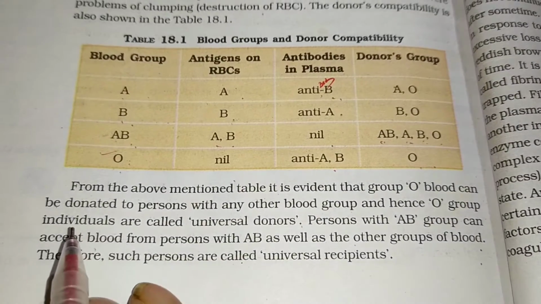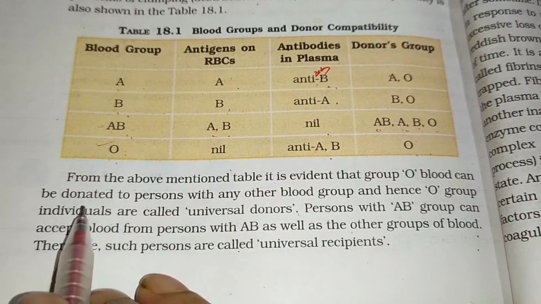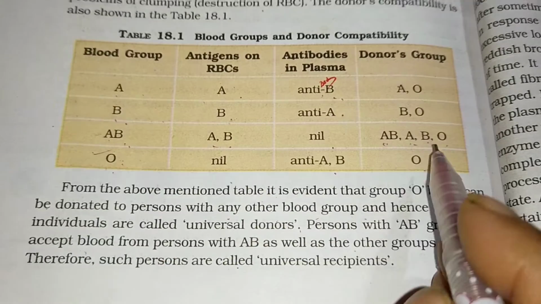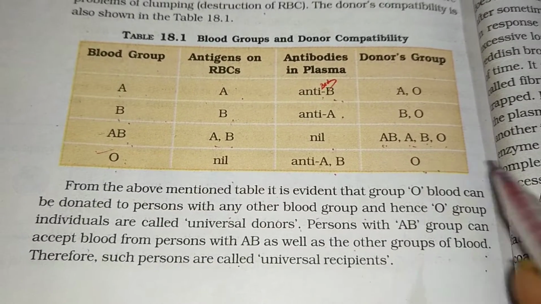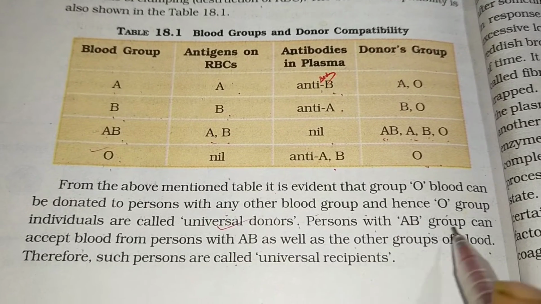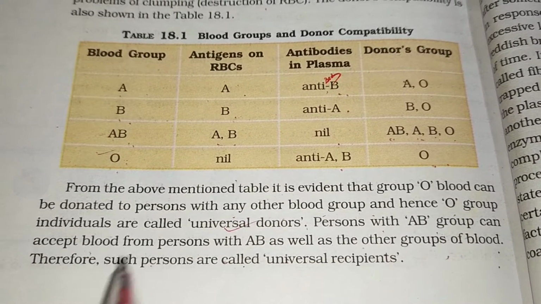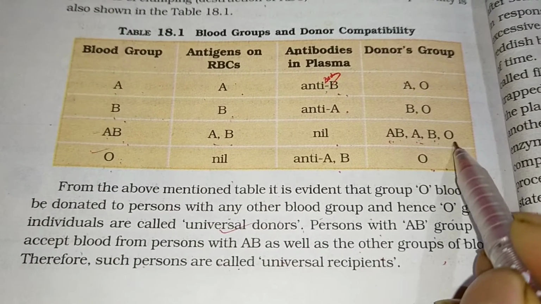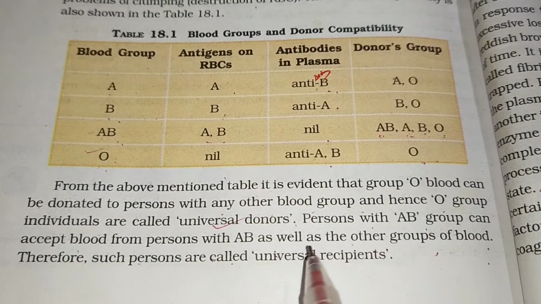So now, from the above mentioned table, it is evident that group O blood can be donated to any other person, but O can take from O only. Hence O group individuals are called universal donors. Persons with AB group can accept blood from persons with AB as well as the other groups, meaning AB, A, B, O. But AB can give only to AB.